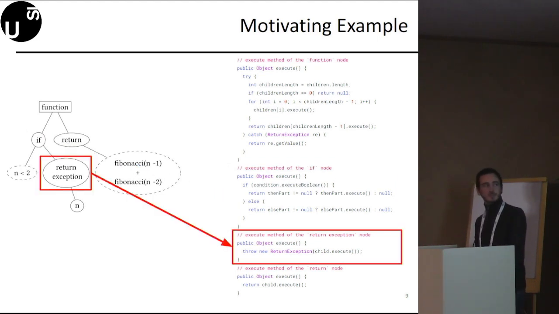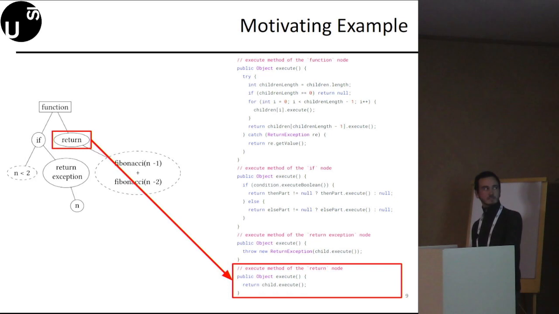The return exception node indeed returns a value by throwing a new return exception. This exception encapsulates the value returned by the execution of the child. The return node instead, which is the last child of the function node, can simply return the value provided by the execution of the last child.